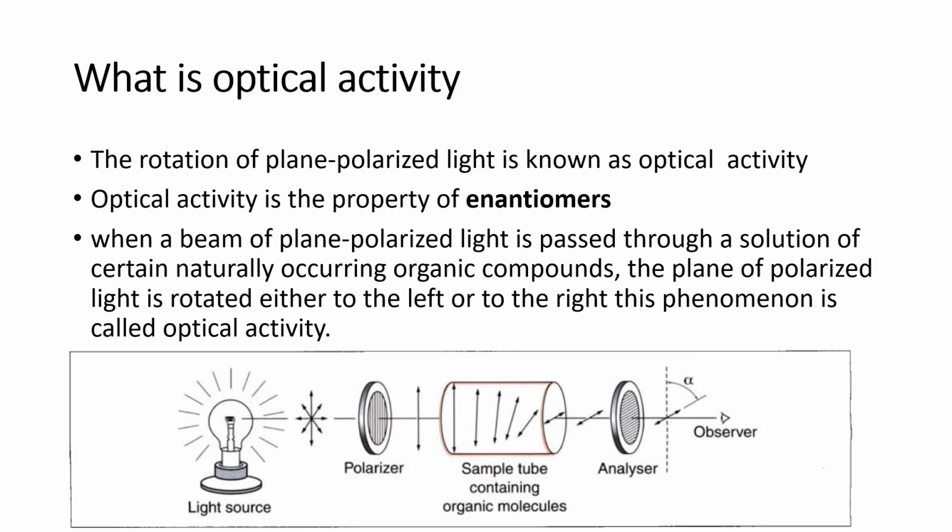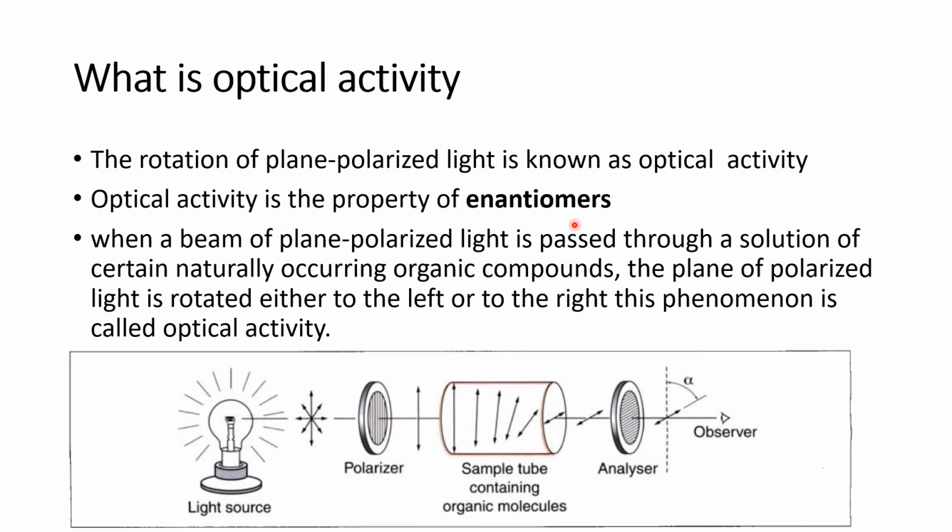So what happens here? Optical activity is the property of enantiomers, which I have told you. Whenever an enantiomer is placed in a sample, and we pass plane polarized light through this sample, suppose we place an enantiomer in a bottle and pass plane polarized light through it, then what happens?